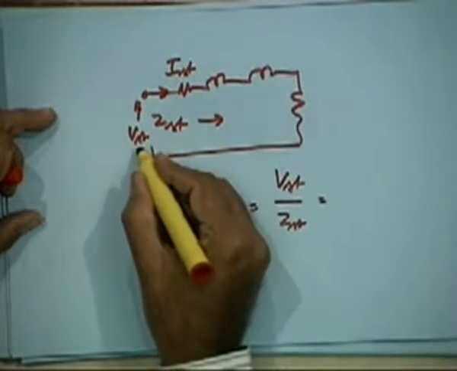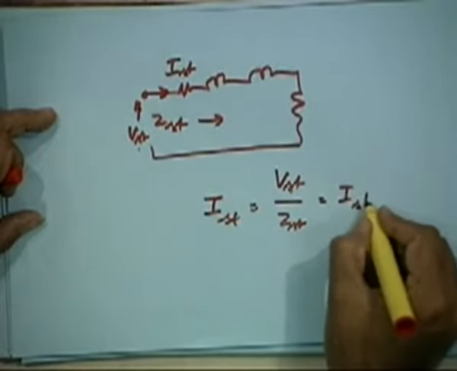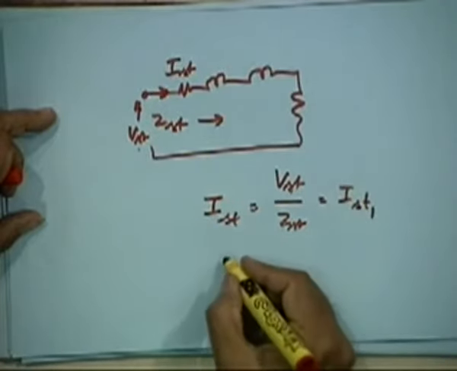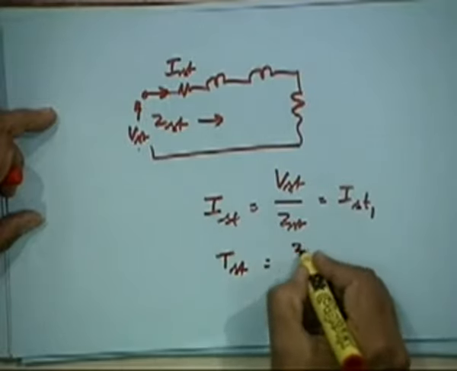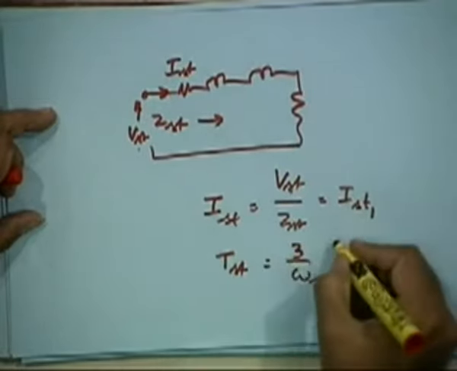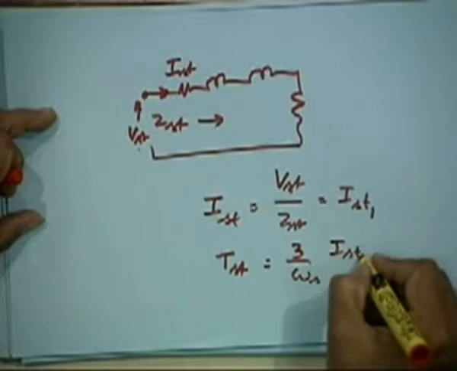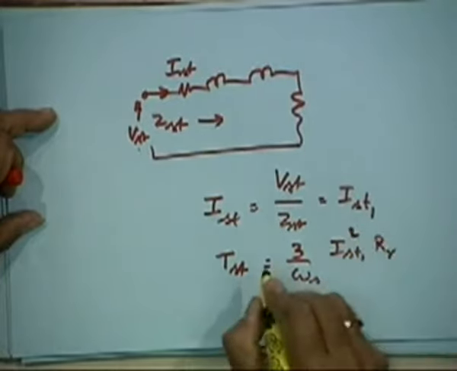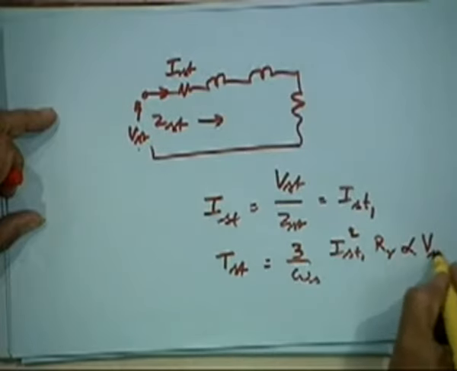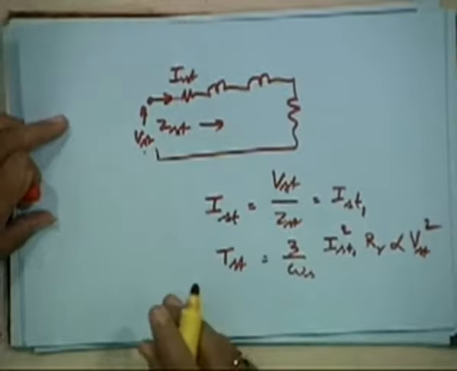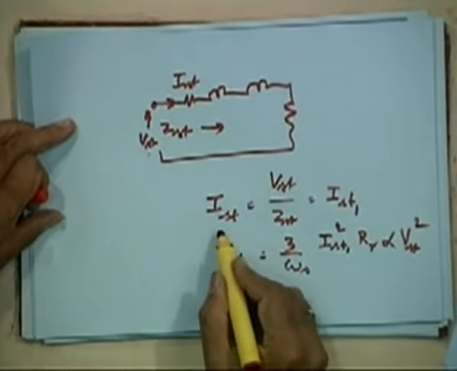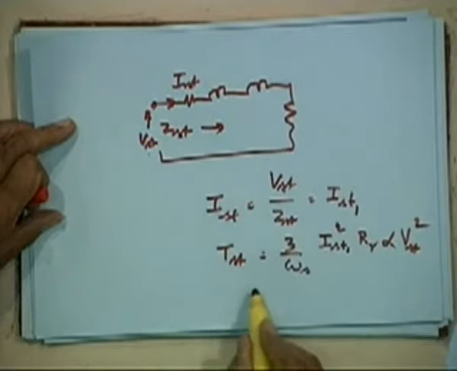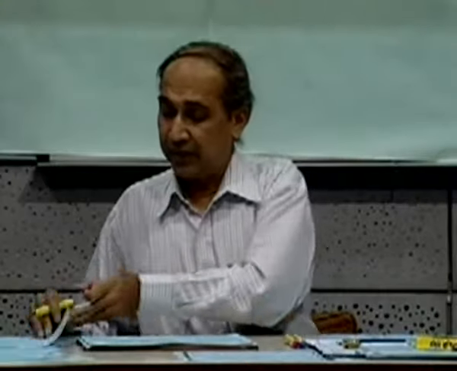We call this a full voltage, you call it as I start 1, right? And what will be T start? Will be 3 by omega s, let us say approximately I start 1 square R_R. So this will also be proportional to V start square. Therefore, if you apply a full voltage, starting current will be proportional to the voltage and starting torque will be proportional to voltage square. Okay. So you have the case of the characteristics. Let us say full voltage start.